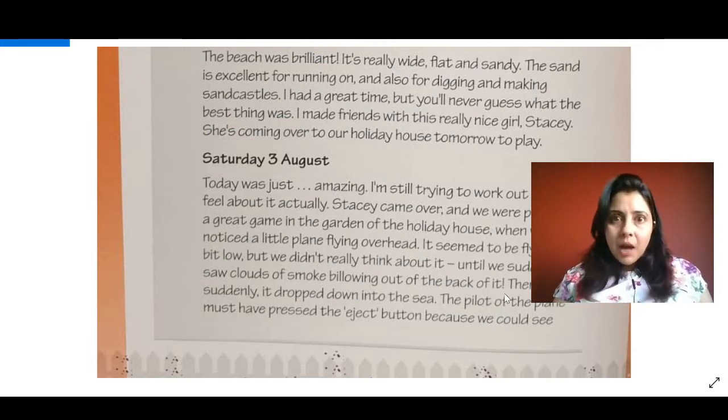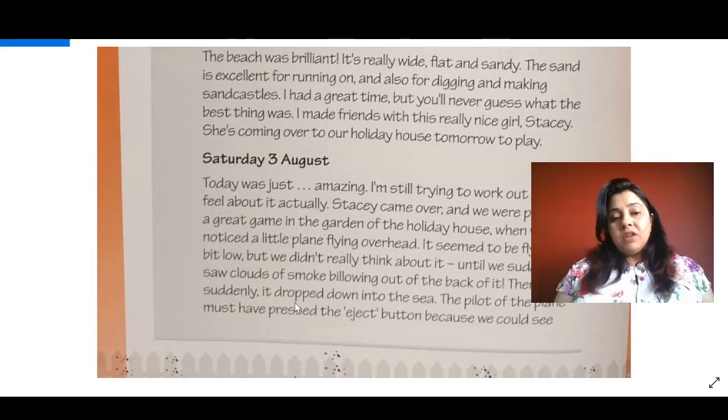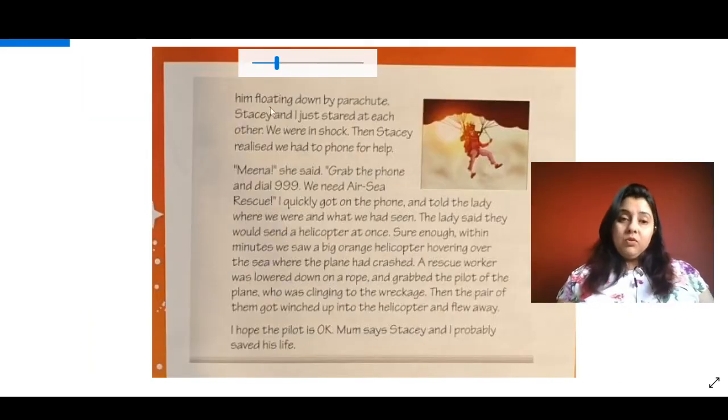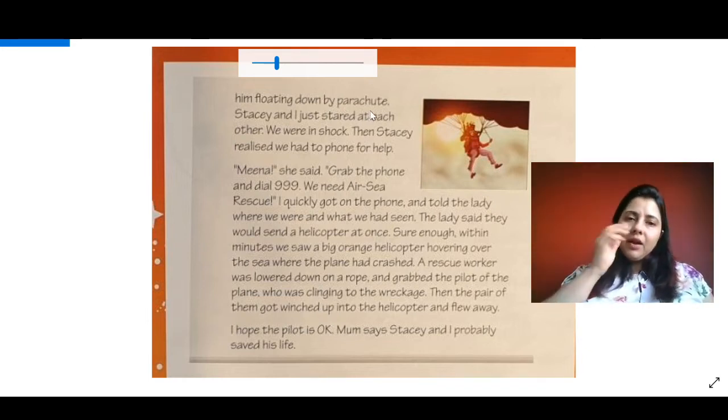My goodness, something happened to that plane, isn't it? Then suddenly it dropped down into the sea. Oh my god. The pilot of the plane must have pressed the eject button because we could see him floating down by parachute. Okay, so something has happened to the plane, right?